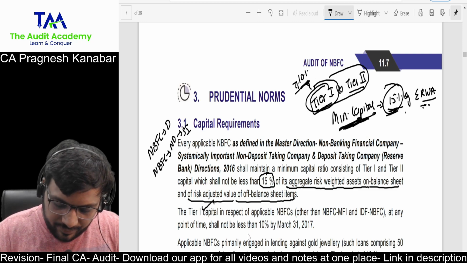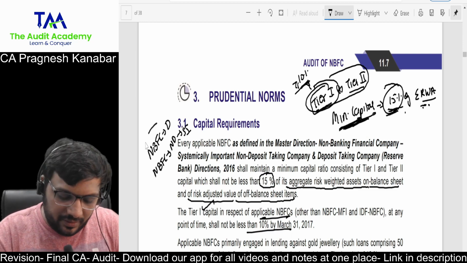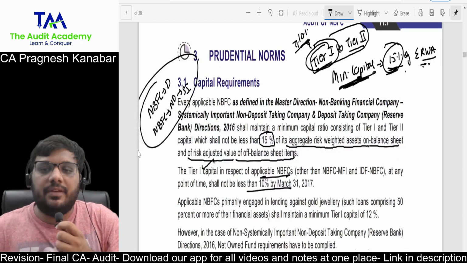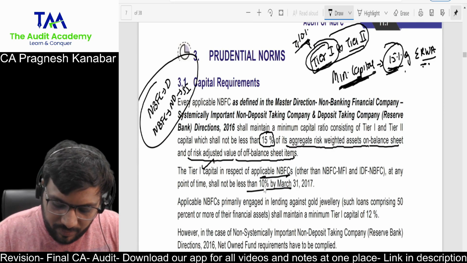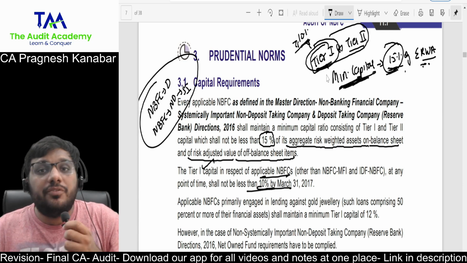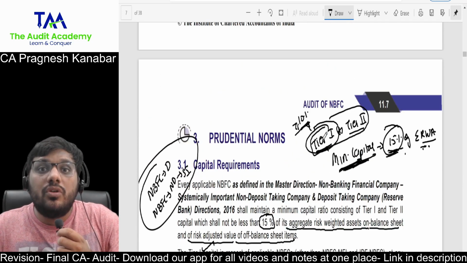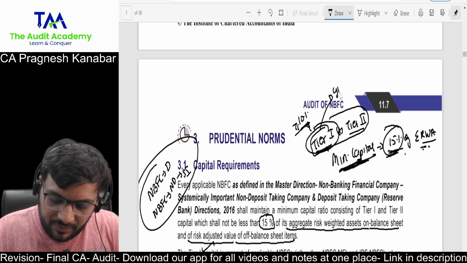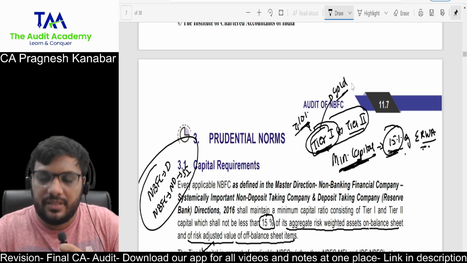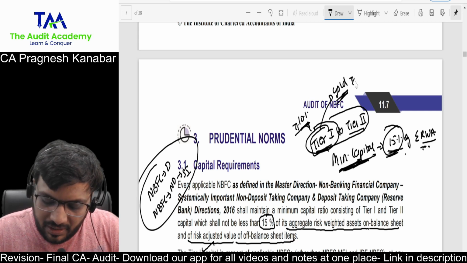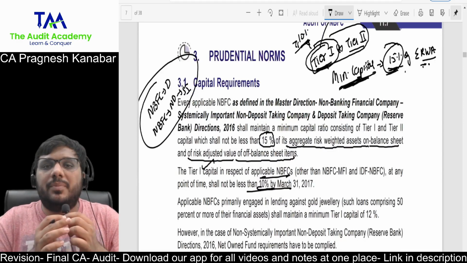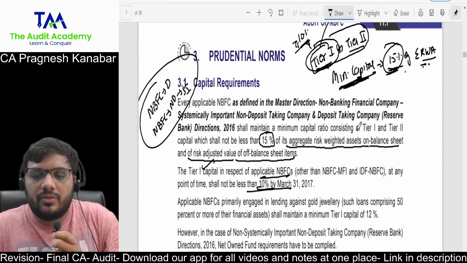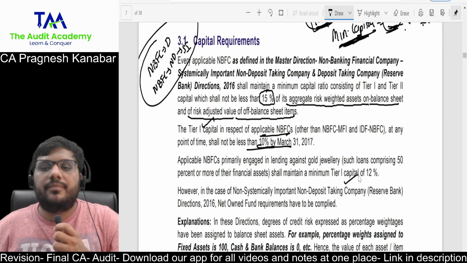This is all we are discussing for these NBFCs, which is why they call them applicable NBFCs. But if you are an NBFC lending against gold jewelry, then your minimum tier 1 should be greater than or equal to 12%. That means only the balance 3% or so can be tier 2.